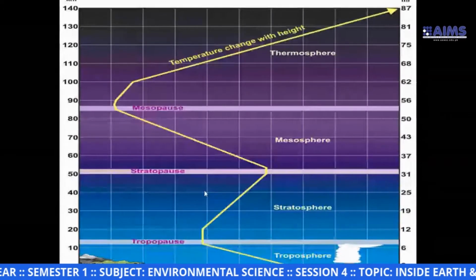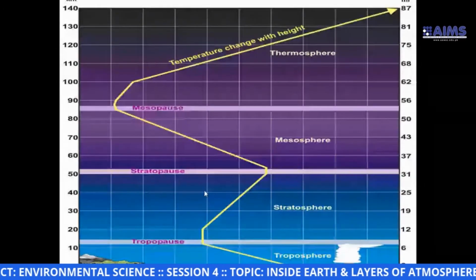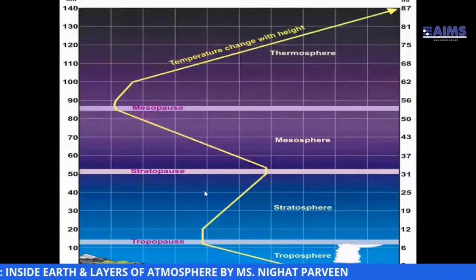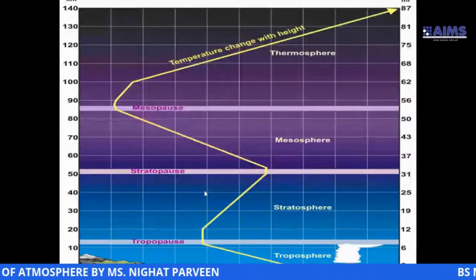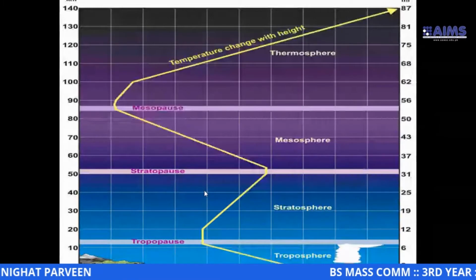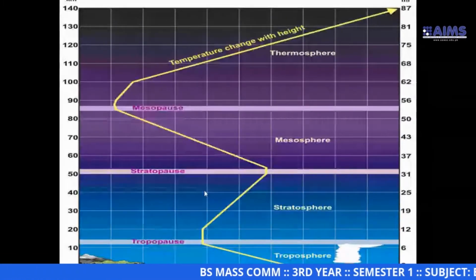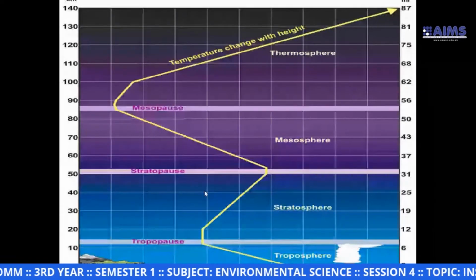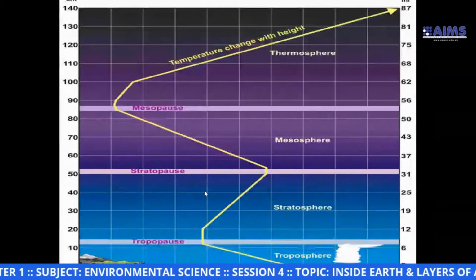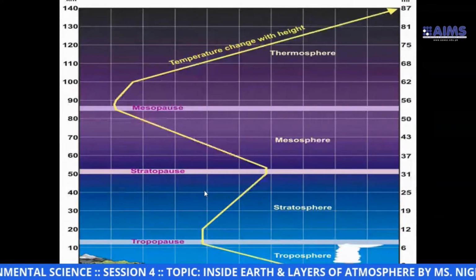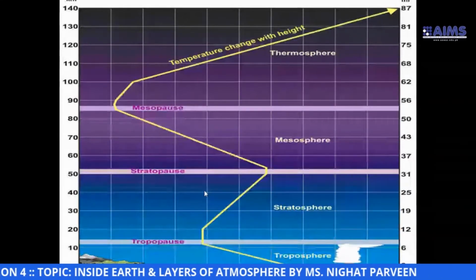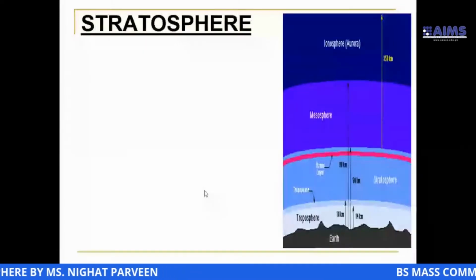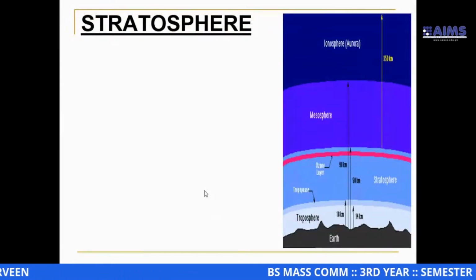The dry atmosphere at sea level contains 78% nitrogen, 21% oxygen, and 0.93% argon, that is an inert gas, and carbon dioxide is 0.03%.